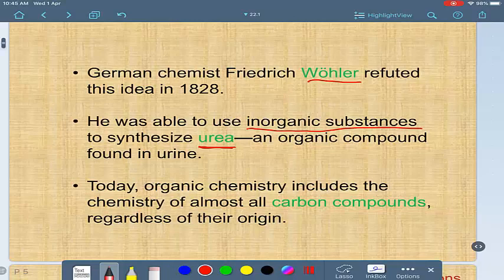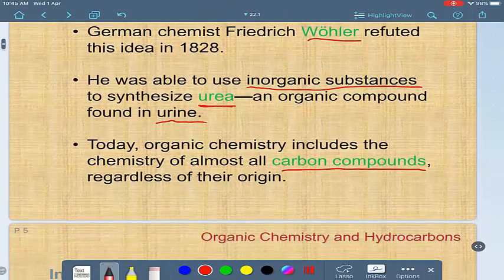This urea is an organic compound found in urine. So they call this branch not organic chemistry but carbon chemistry, and the compounds carbon compounds, because all of them are composed of carbon with some other atoms.